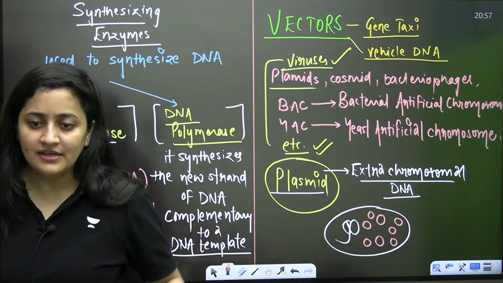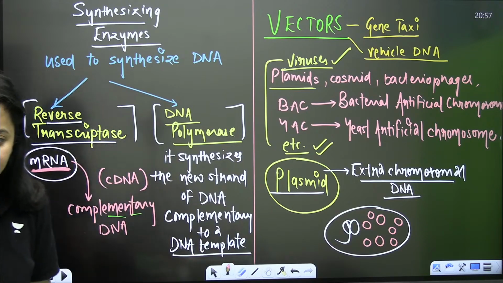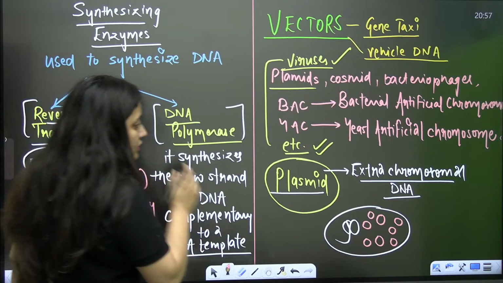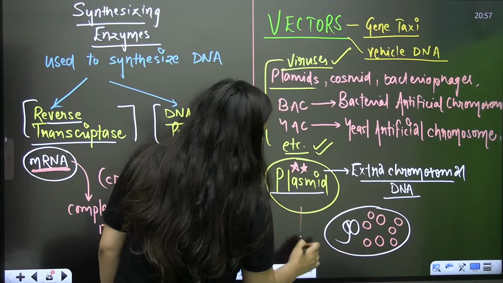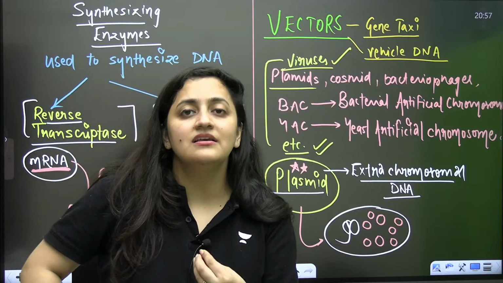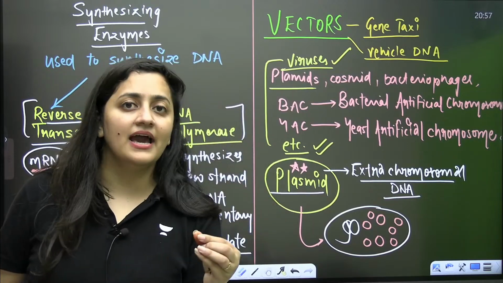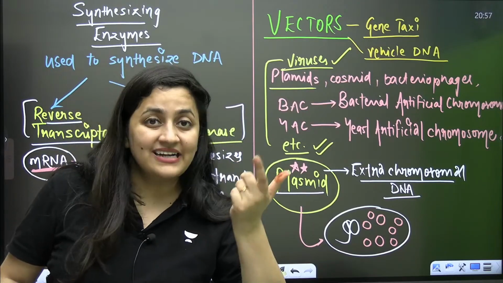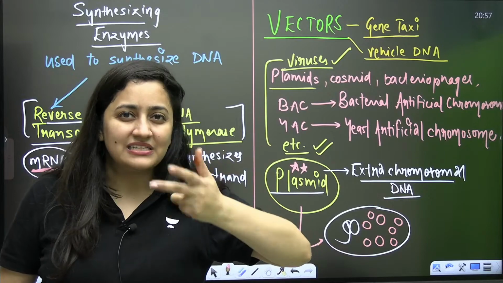That's what we have studied. So that's why this plasmid is considered a vector. How can we say that something is a vector? This is a term I have used now: vector DNA, also known as vehicle DNA.